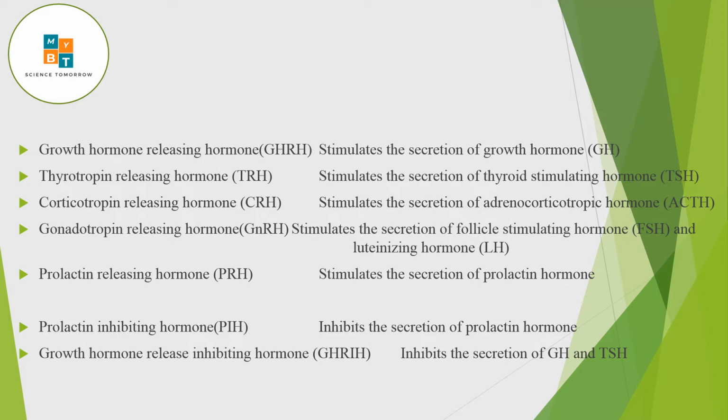Corticotropin releasing hormone stimulates the adrenocorticotropic hormone.